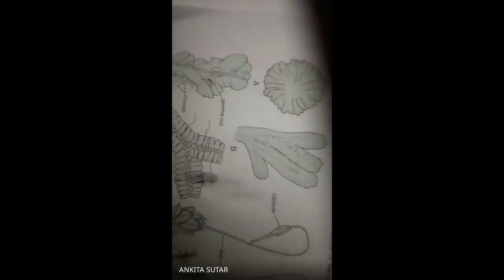Here you can see these are the structures of the bryophytes. These structures belong to the bryophyte Riccia. These are rosette-like structures, or they form rosette-like structures. It is a structure of the Riccia.